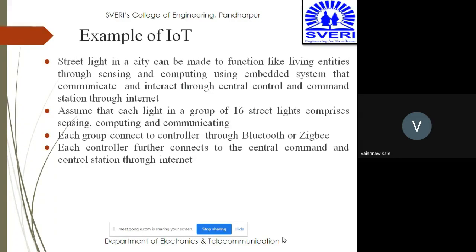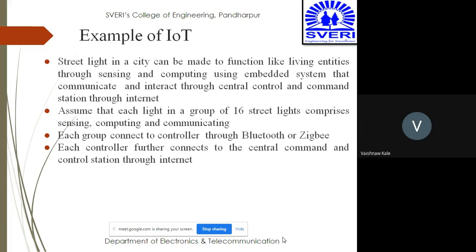So you can take the example, street lights in the city can be made to function like living entities through sensing and computing, using embedded systems that can communicate and interact through the central control and command station through the internet. Assume that each light in a group of 16 street lights comprises sensing, computing, and communicating.